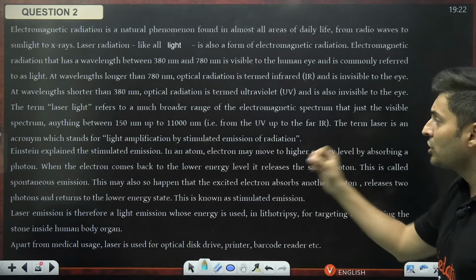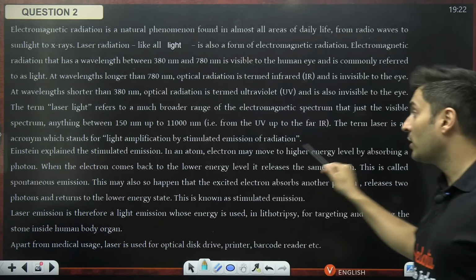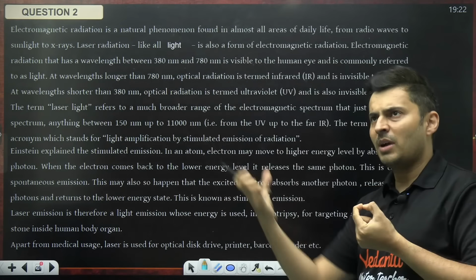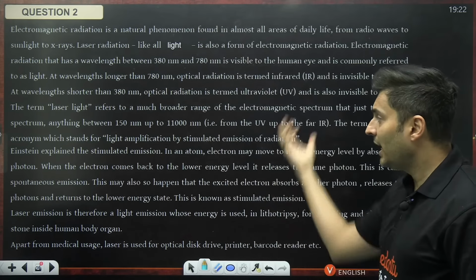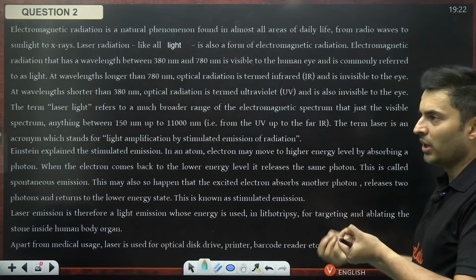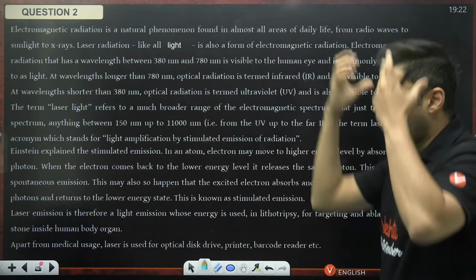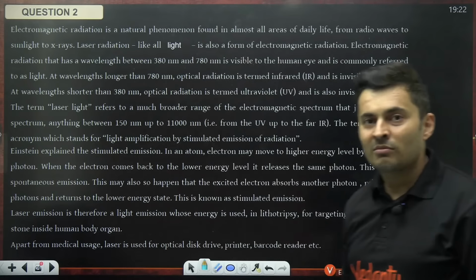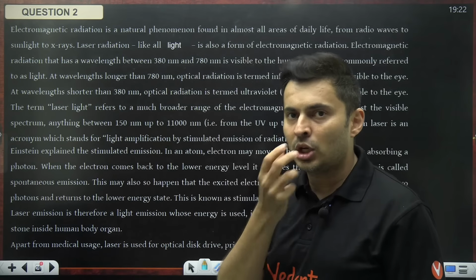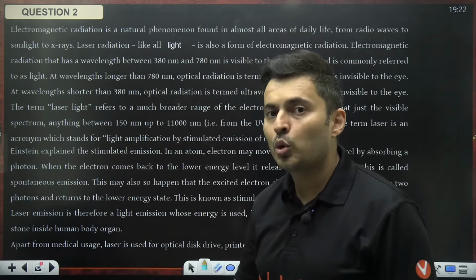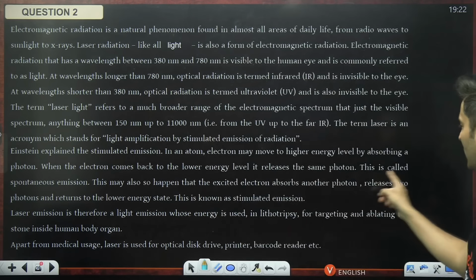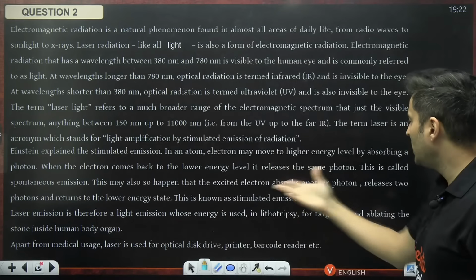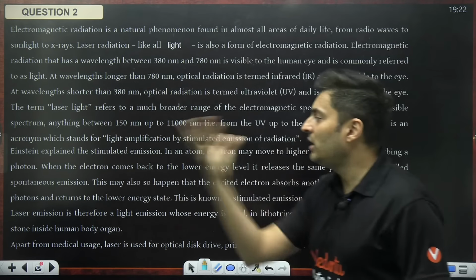Okay, Einstein explained the stimulated emission. In an atom, an electron moves to a higher energy level by absorbing a photon. Correct. When the electron comes back to a lower energy level, what did it do? It absorbed the photon. It ate a photon and it went up. But when it comes back, it will spit out that photon. So imagine you eating a photon. You are an electron. You went up to a higher energy level. You came back. You spat out the photon. Same thing. When the electron comes back to the lower energy level, it gives out that photon. This is called spontaneous emission.